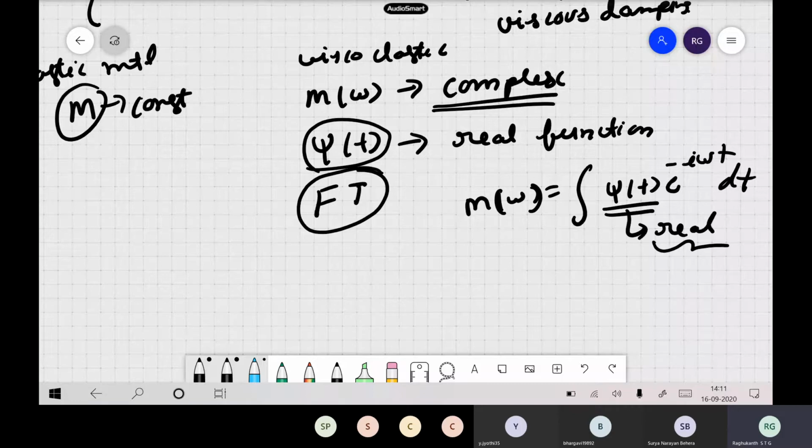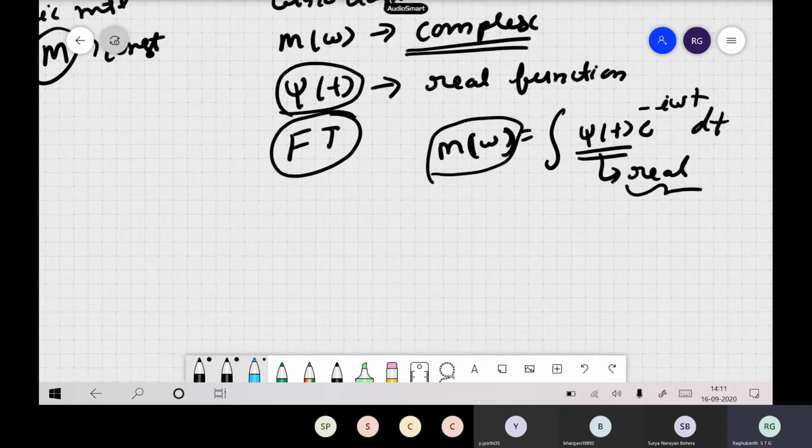Like you are doing for acceleration time histories. When you take a Fourier transform of an acceleration time history, how does it behave? What is the property of the Fourier transform? What will m of omega be such that psi of t has to be real? What's the property?